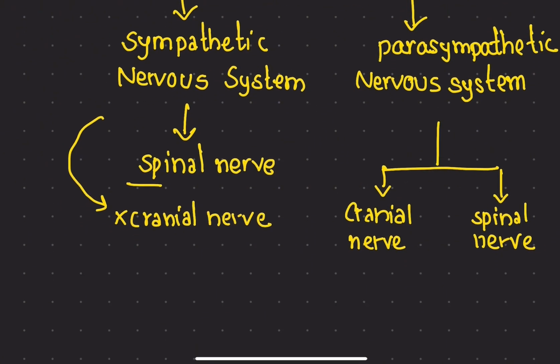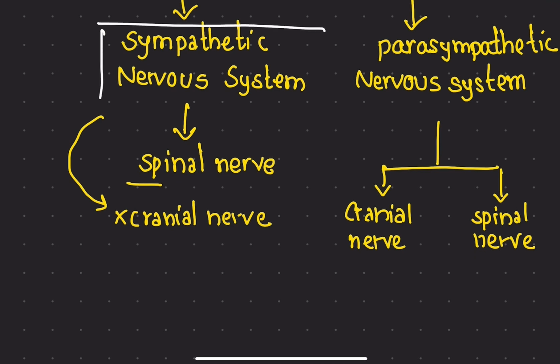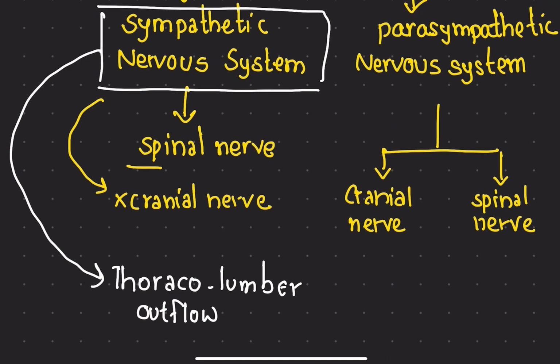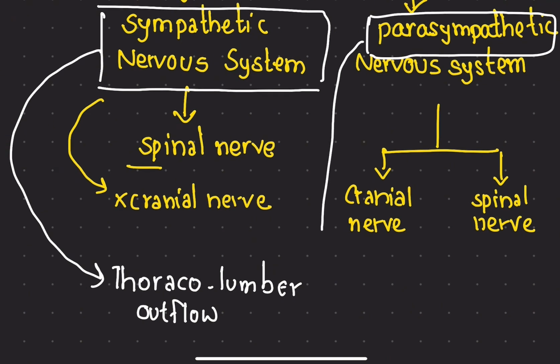So why? Because the outflow of the sympathetic nervous system is basically the thoracolumbar outflow, whereas the outflow of the parasympathetic nervous system is craniosacral outflow.